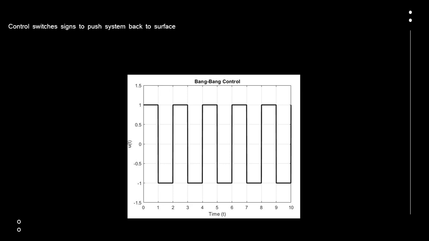SMC works by switching the control input between two directions, kind of like tapping the brakes and gas repeatedly, but in a smart way. This aggressive switching is what makes it strong, but it also causes chattering. We'll fix that in an advanced version.